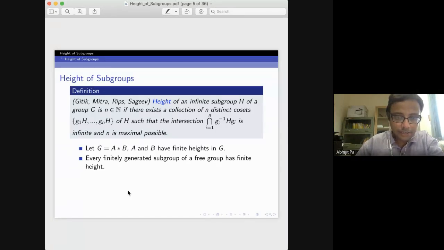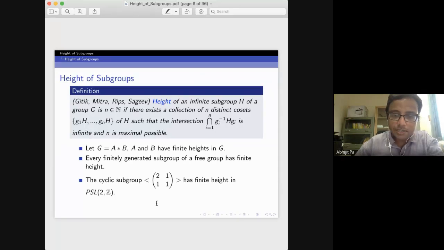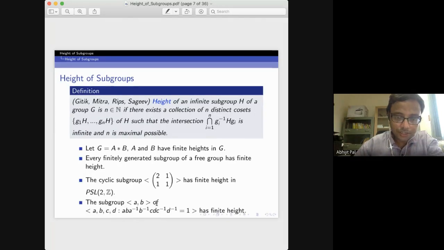The next example: if you take a cyclic subgroup generated by a matrix in PSL(2,Z), it also has finite height. Another example: if you take the subgroup generated by ab in the group generated by a, b, c, d, where the product of the commutators is equal to 1, it has finite height. In these last three examples, the group I have taken is a hyperbolic group.